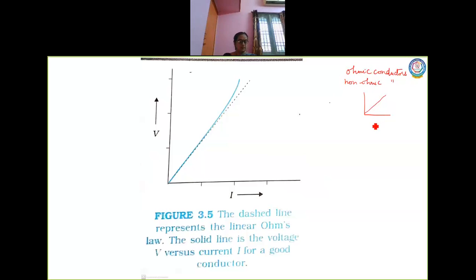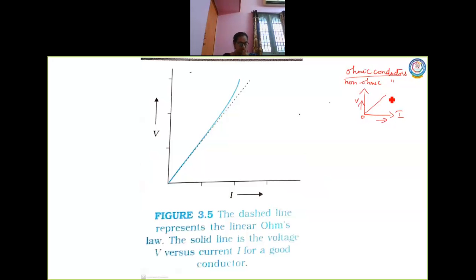Straight line in the sense, when you plot I along the x-axis, let this be the origin, and V along the y-axis, ohmic conductors just obey Ohm's law, and you will have a graph like this. So ohmic conductors. Non-ohmic conductors are those conductors which do not obey Ohm's law.